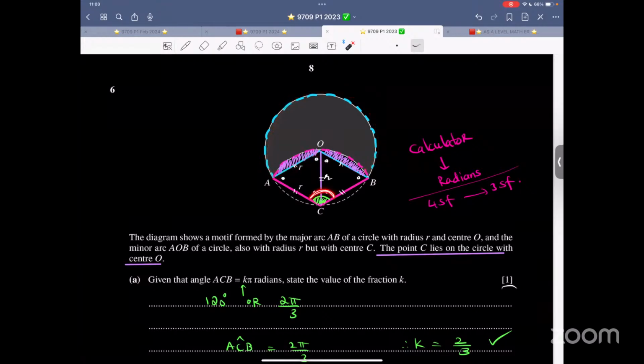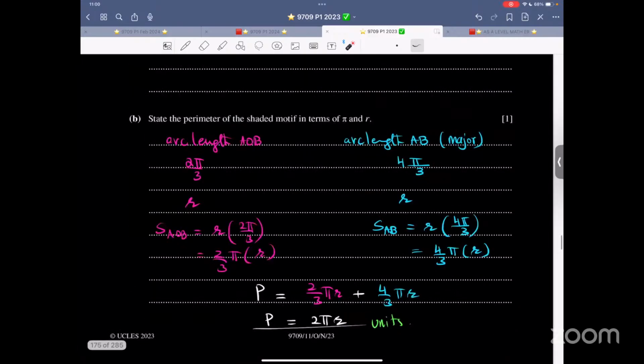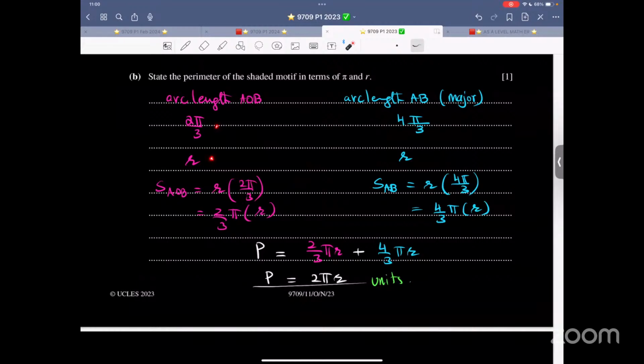And based upon 2 pi by 3, based upon r, find this. Look at the working. 2 pi by 3 r s is equal to r theta. 4 pi by 3 r s is equal to r theta. Add it up, you get a nice expression, 2 pi r.